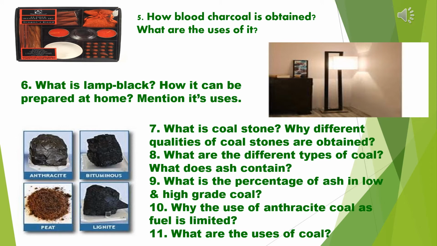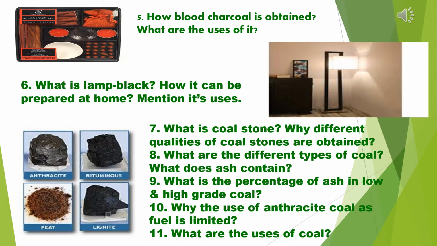Now, next question. What is coal stone? Coal lifted from a mine is also called coal stone. Why are different qualities of coal stones obtained? Coal is used as fuel at home and in industry. Coal is formed from buried wood through various processes of chemical transformation under geological pressure and temperature. During the different steps of this change, the content of carbon increases. So coal is obtained in different qualities.